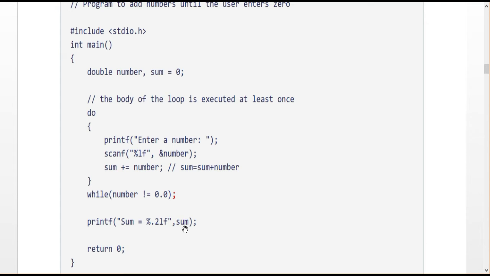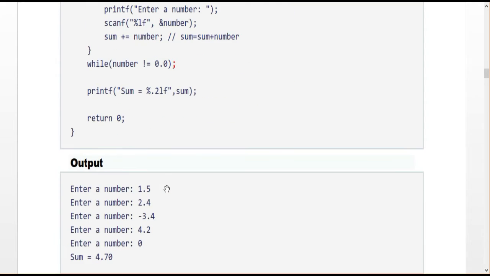So this is the execution. First, enter the value. I am giving the value here. In the output, I am giving the first value 1.5. The 1.5 will be added to the sum and then the condition is checked. 1.5 not equal to 0.0? Yes, 1.5 is not equal to 0.0. So the condition is true.